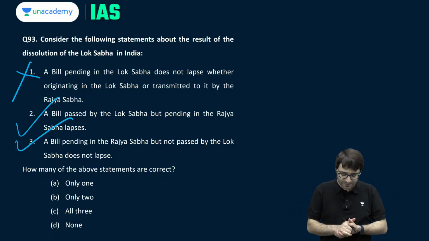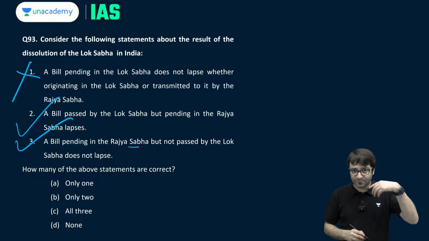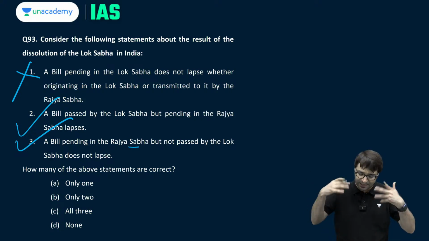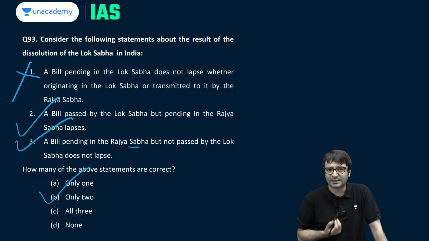It is pending in Rajya Sabha, which means a bill pending in Rajya Sabha but not passed by Lok Sabha, which means the bill did not reach Lok Sabha. So, the origin is Rajya Sabha, it is pending in Rajya Sabha, it does not lapse. A bill passed by Lok Sabha but pending in Rajya Sabha lapses, correct. A bill pending in Lok Sabha does not lapse whether originating. So the first is incorrect. How many statements are correct? B, 2 only is the right answer.